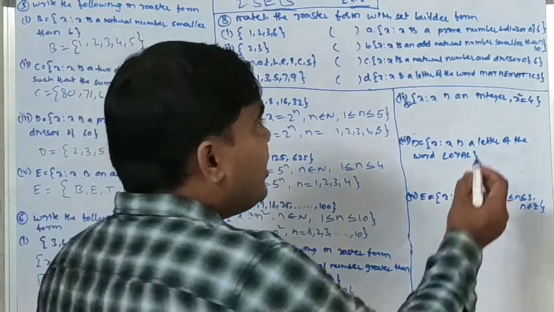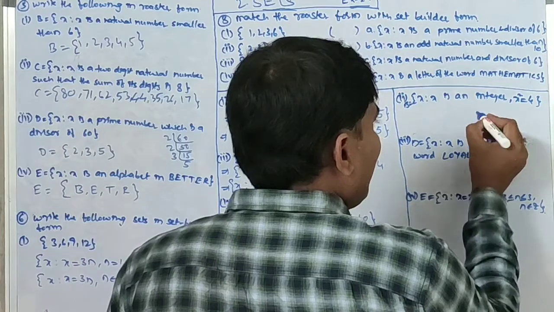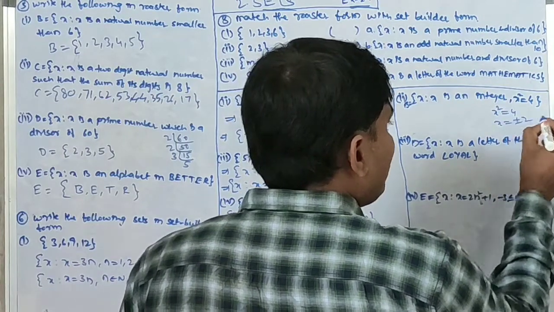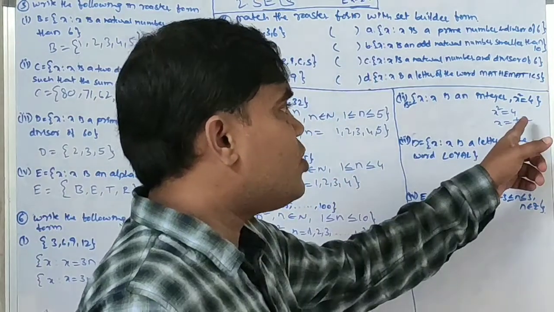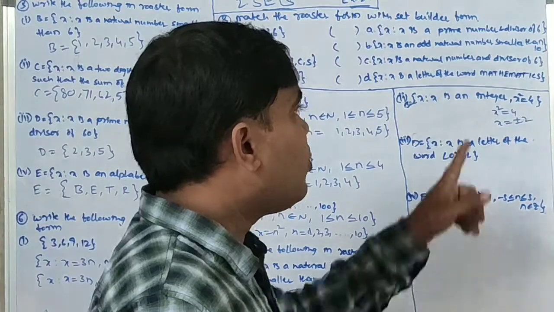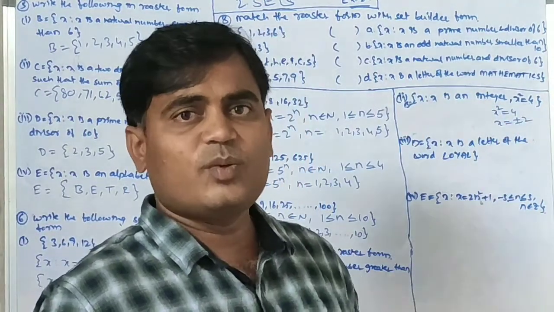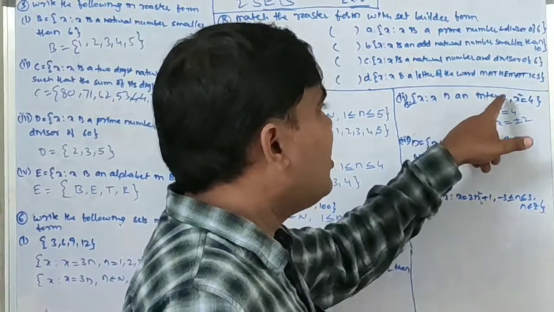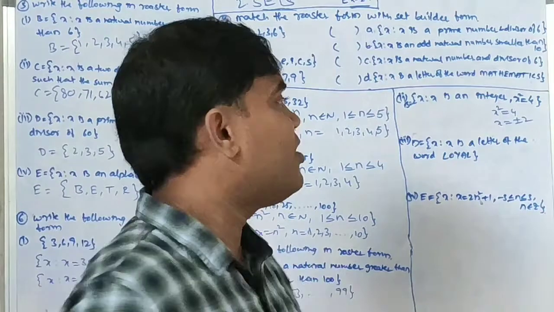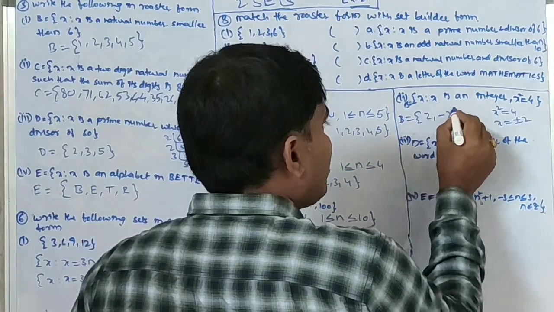Next, x square equal to 4. So x equal to plus or minus 2. If you take plus 2, the square of 2 is 4, and the square of minus 2 is also 4. So if it is an integer, we must choose plus 2 and minus 2. If the question says natural number, we must choose only plus 2 because minus 2 is not a natural number. So the answer is B equal to plus 2, comma, minus 2.